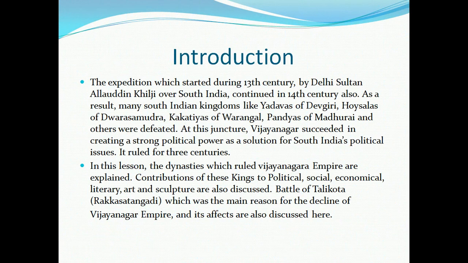Introduction. The expedition, which started during the 13th century by Delhi Sultan Alauddin Khilji over South India, continued in the 14th century also. As a result, many South Indian kingdoms like Yadavas of Devagiri, Hoysalas of Dwarasamudra, Kakatiyas of Warangal, Pandyas of Madurai, and others were defeated. At this juncture, Vijayanagara succeeded in creating a strong political power as a solution for South India's political issues. It ruled for 3 centuries.